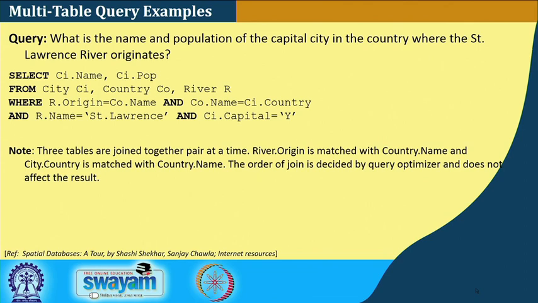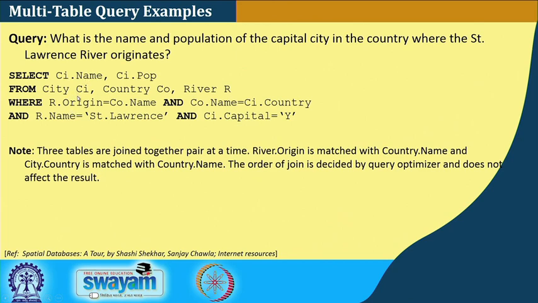So, I say: select CI.name, CI.pop from city CI, country CO and river R, where R.origin equal to CO.name, CO.capital equal to CI.name, and R.name equal to Y. So, the query is the population of the capital city of the country where this particular river originates, right.